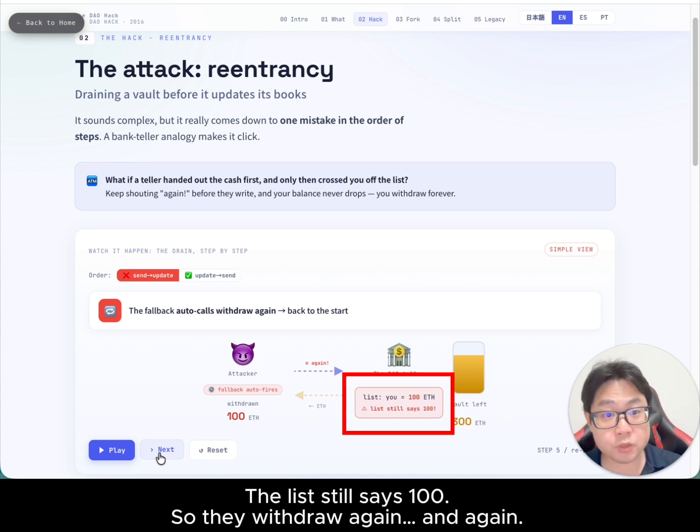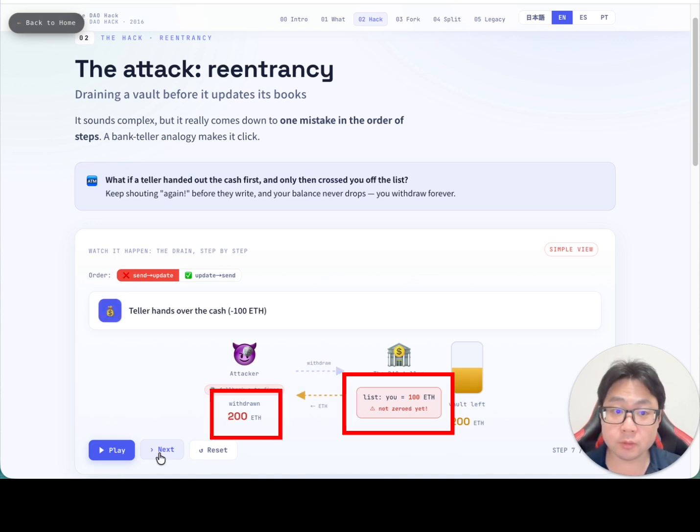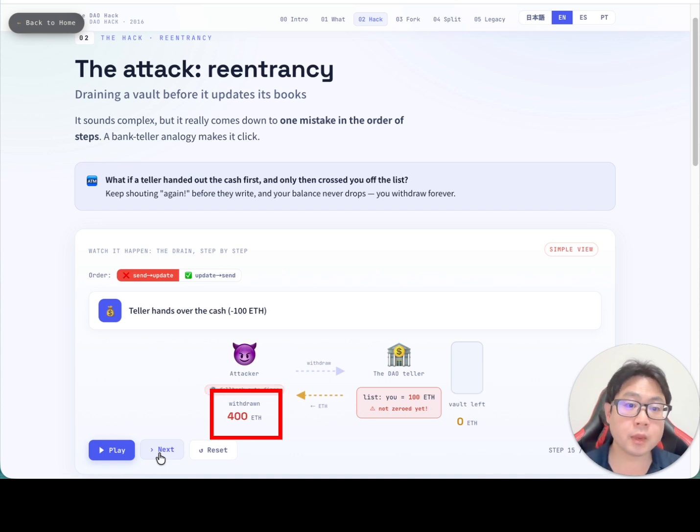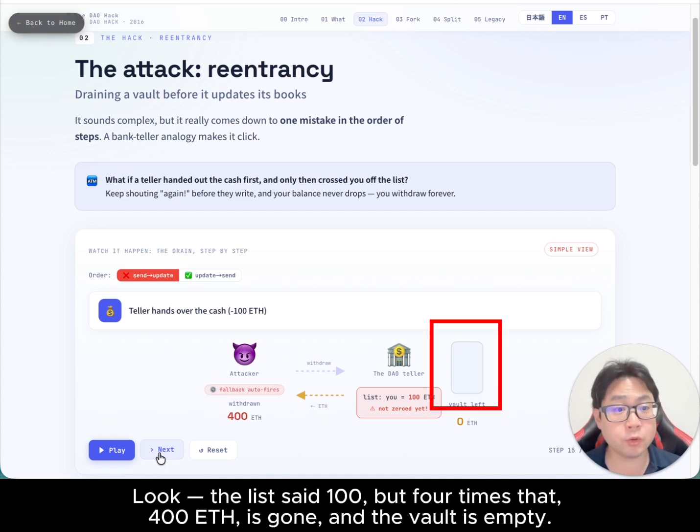Before the list is updated, the list still says 100, so they withdraw again. And again. And again. Look, the list said 100, but 4 times that, 400 Ether is gone, and the vault is empty.